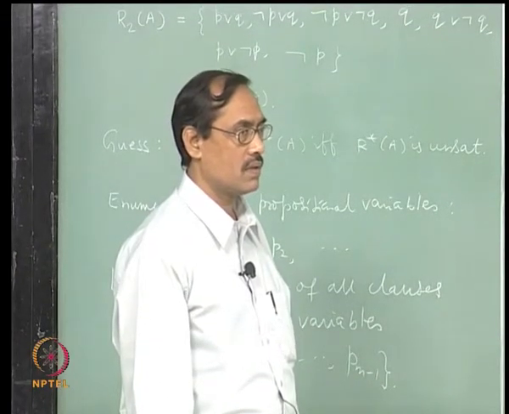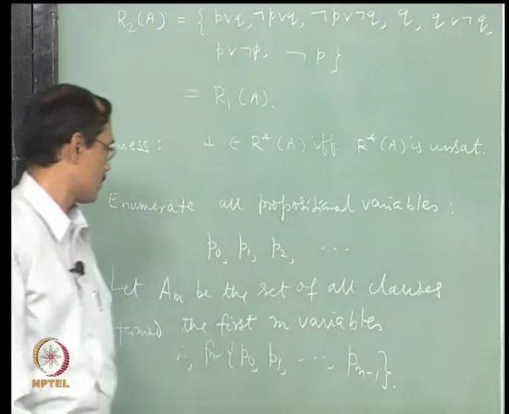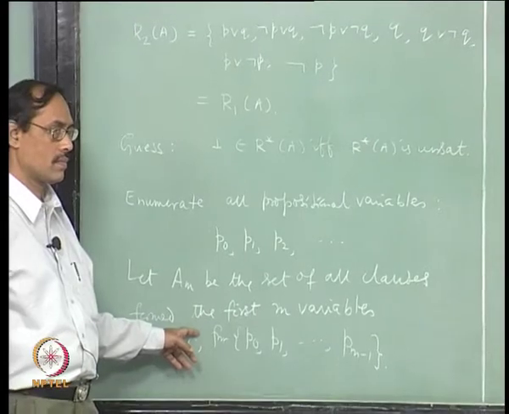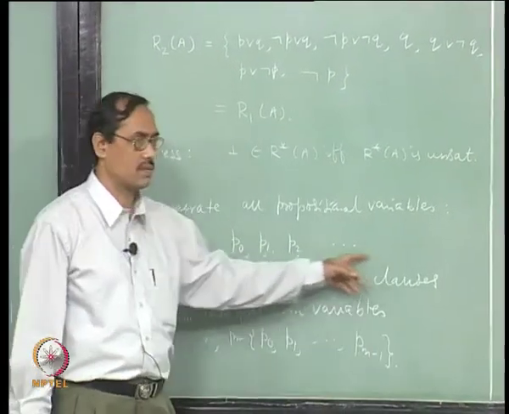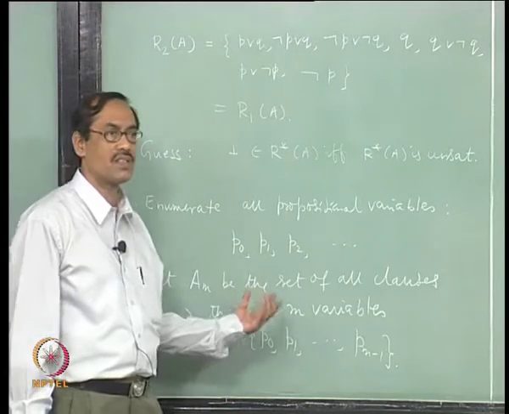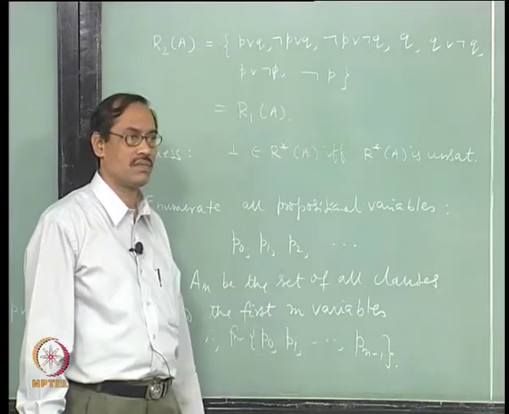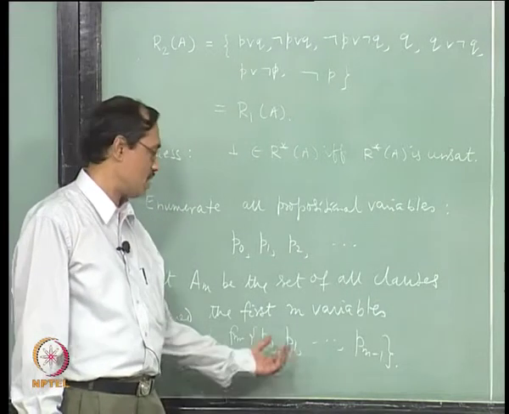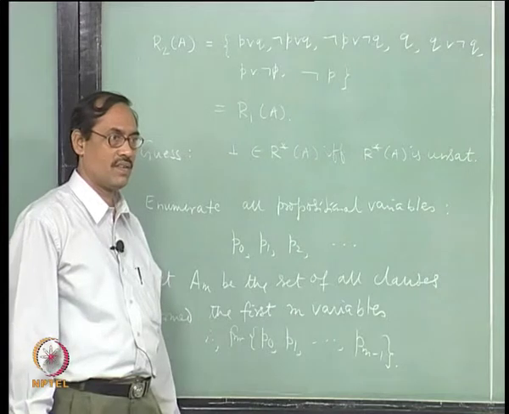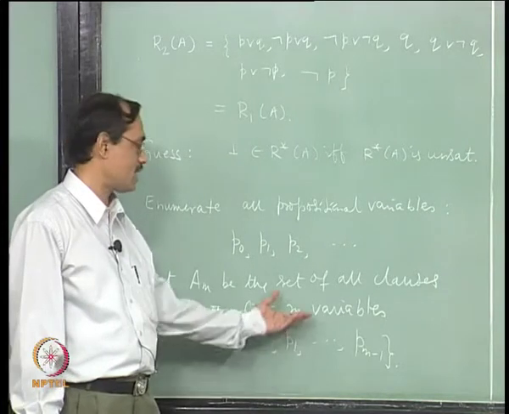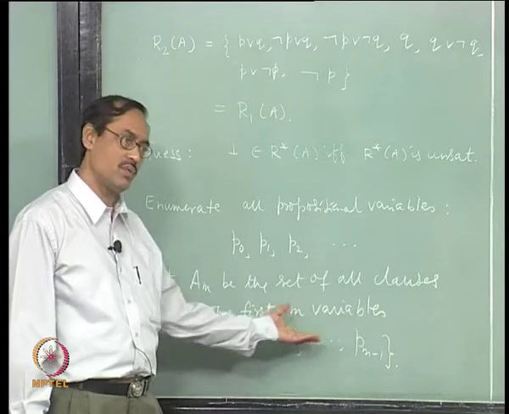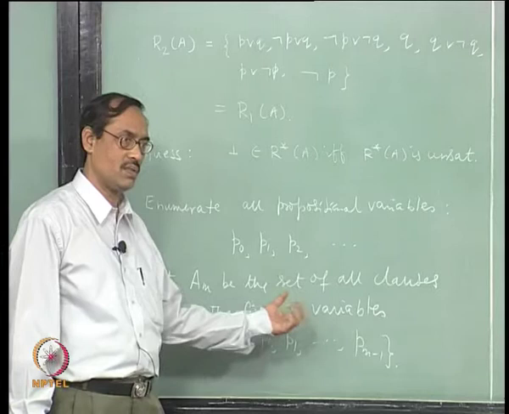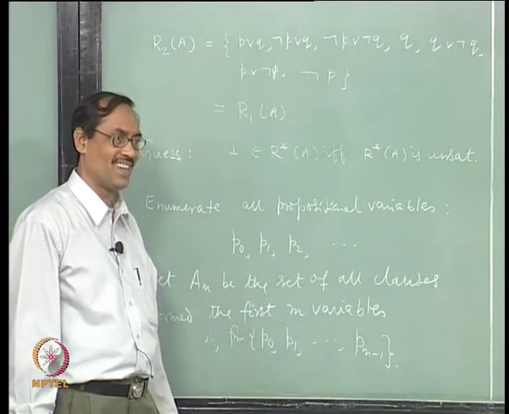What is the question? You said AM is the set of all clauses formed by the first m variables. So, if m is 0, then we are not using any variables. First m variables from the list. If you take first 3, it will be P0, P1, P2. But if m is 0, it will be first 0 variables. No, first variable is P0, so in that sense m cannot be 0 here. m is 1 onwards, because you are counting. There is no 0th.